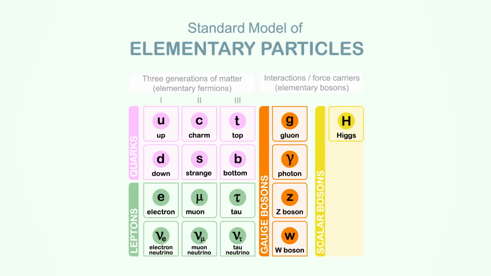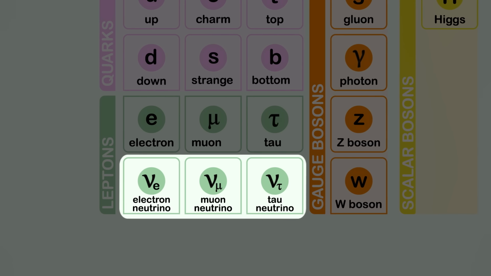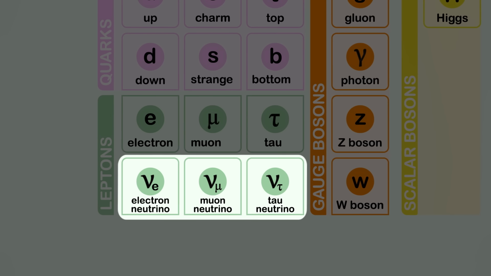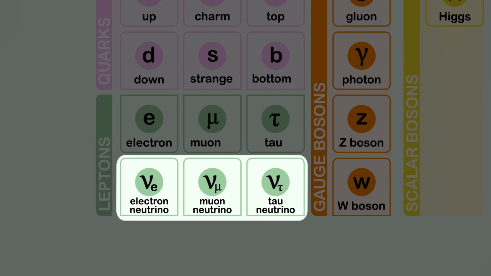But that's no reason to quit while we're behind, because this isn't the only time the Standard Model has thrown us something that's nearly impossible to study. When it comes to neutrinos, the Standard Model has very little to say. It tells us there are 3 kinds, or flavors, of neutrino, and their 3 antimatter counterparts. It tells us they're all electrically neutral, hence their name, and it tells us they're impossibly tiny, even where subatomic particles are concerned. But it can't tell us how tiny, either in terms of the space they occupy or in terms of their mass. In fact, the Standard Model originally predicted neutrinos don't have mass at all, except we know from experiments that they very much do.